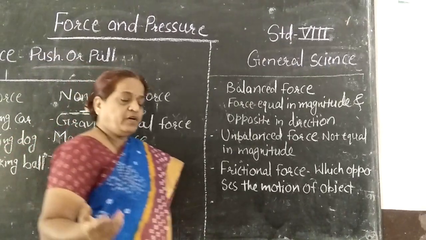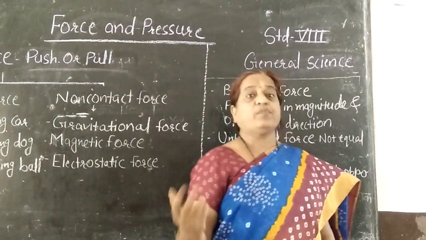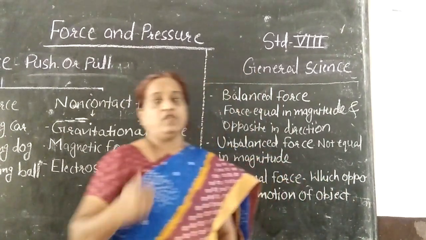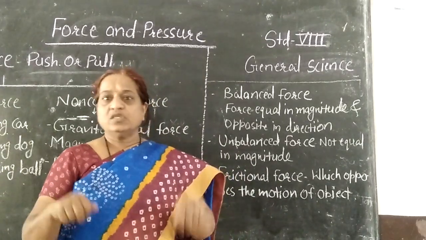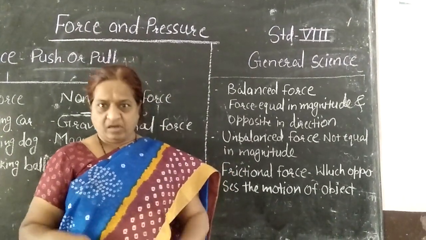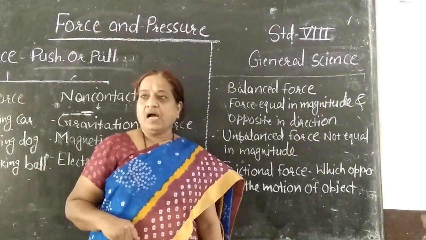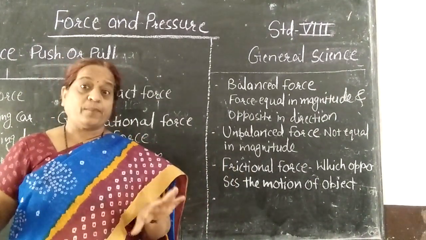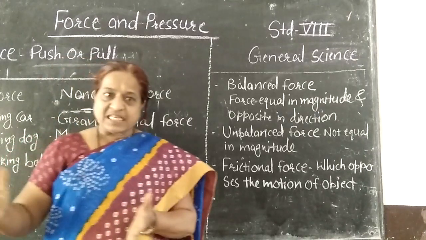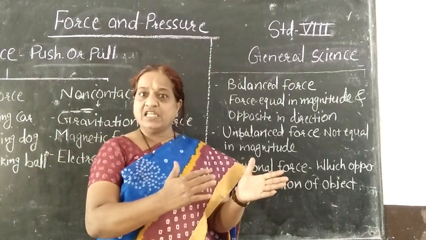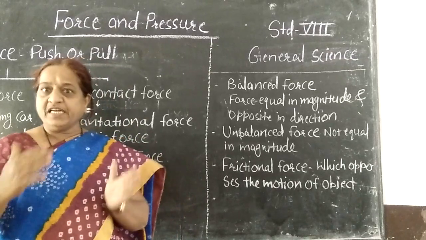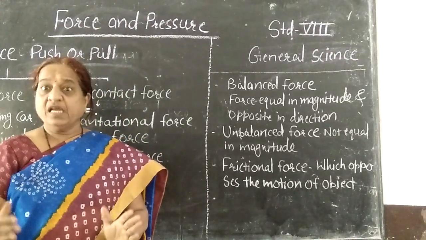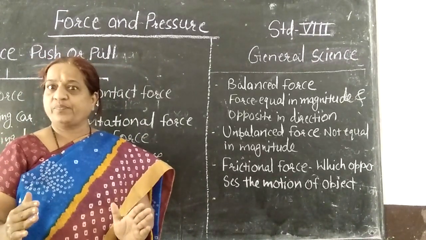Okay. Now see one more example, and the next type of force, which is known as frictional force. Generally you pedal the cycle on the road. After some time you stop pedaling, and you do not apply the brakes. Does the cycle move continuously? No. After some time it stops automatically without applying brakes.